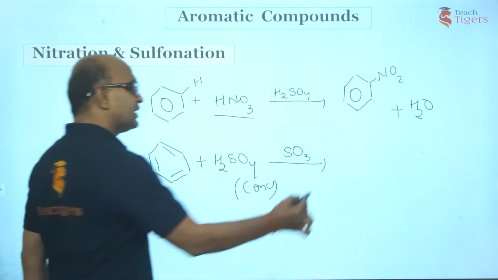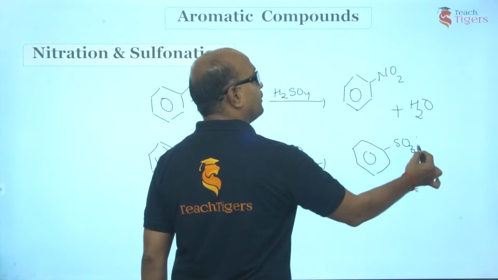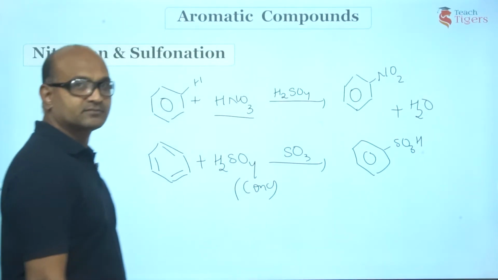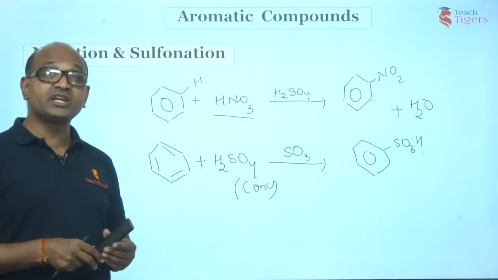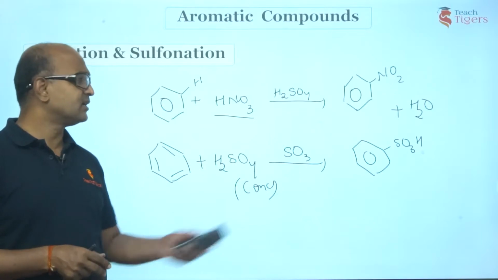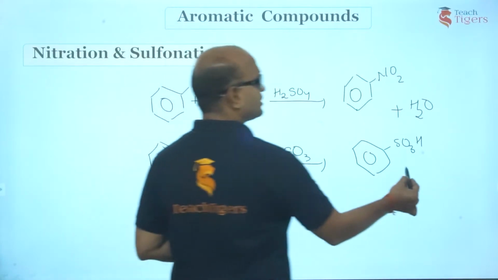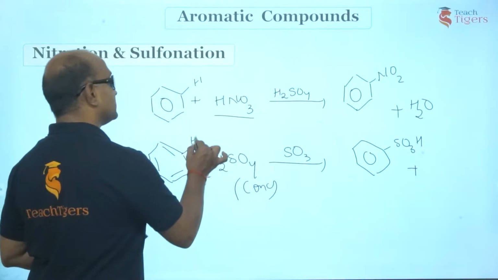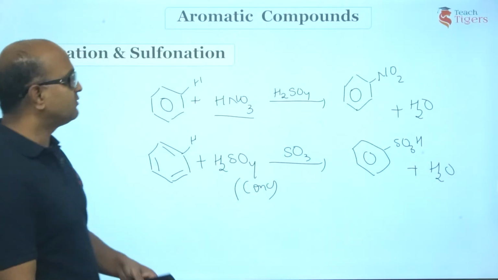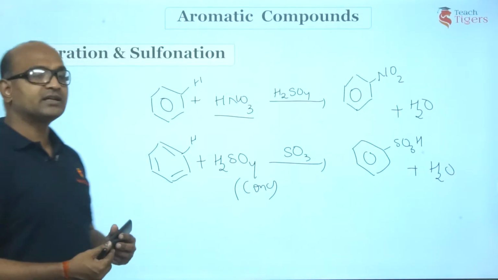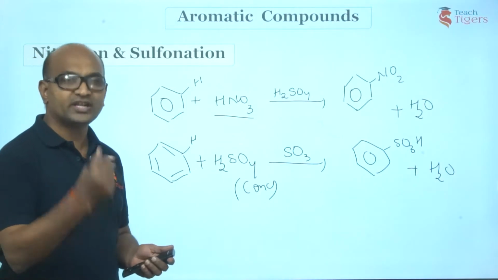This is concentrated. Right, guys? So, what do you get? You are going to get SO3H, benzene sulfonic acid. Right? Benzene reacts with concentrated H2SO4 in the presence of SO3 to give benzene sulfonic acid. What did I do here? SO3H I have added. OH would be remaining, which will combine with H. That has been replaced. Right? You would be getting water. This reaction is nitration and this is sulfonation. Is that point clear? Anyway, this reaction is reversible. Why? We'll be discussing it very shortly.